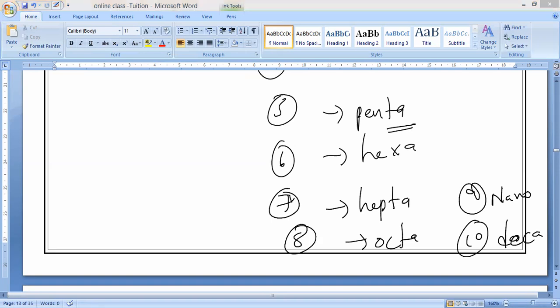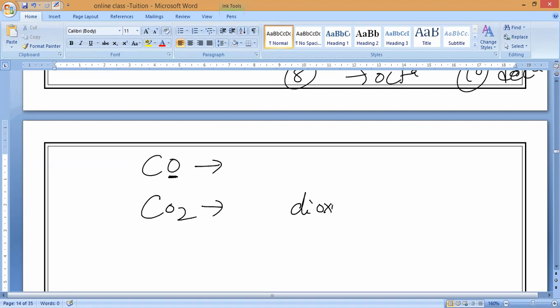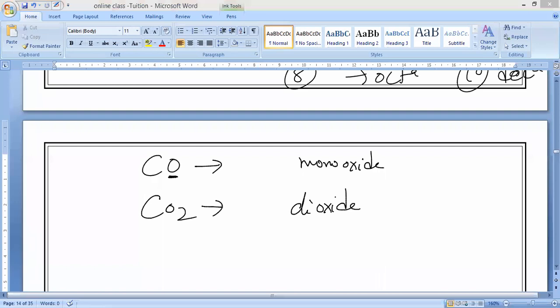For example, can anybody give an example of mono? Carbon monoxide. Why mono? Because there is a single oxygen. CO2 has a single carbon and two oxygens, so it is carbon dioxide. This is monoxide and this is called dioxide.